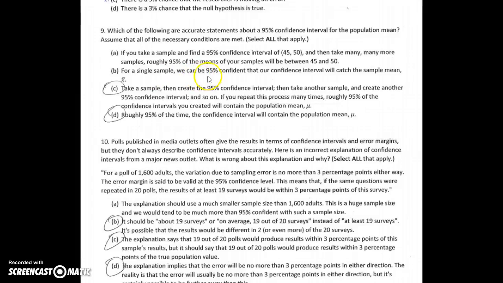For a single sample, we can actually be 100% confident that we'll catch the sample mean because the confidence interval is built around the sample mean. Here, this is one way of looking at confidence intervals, a correct way, and this is another one. So these are two similar but both correct ways of looking at the confidence interval.